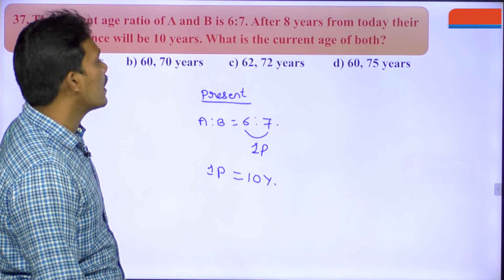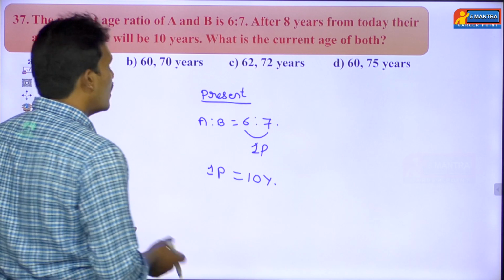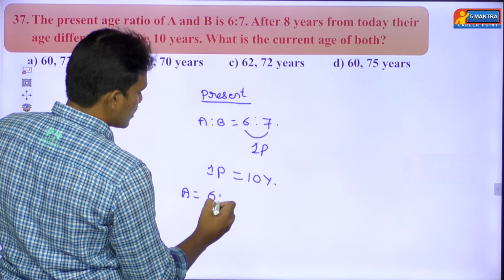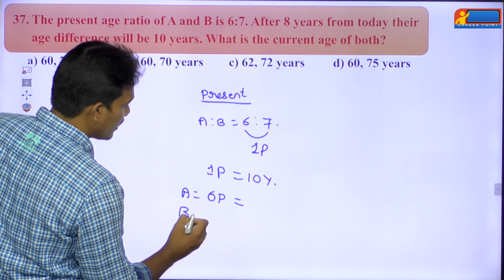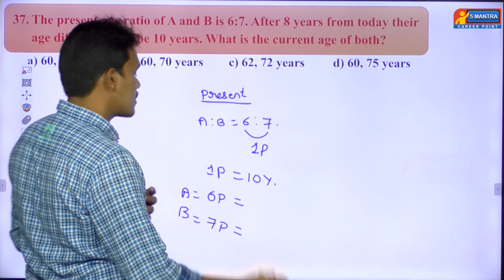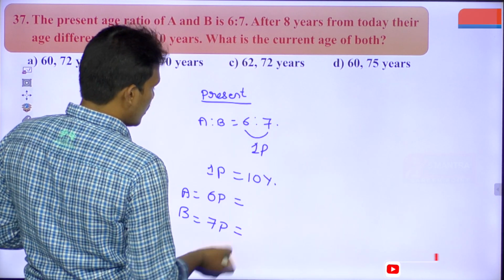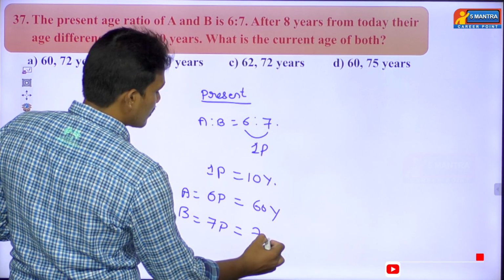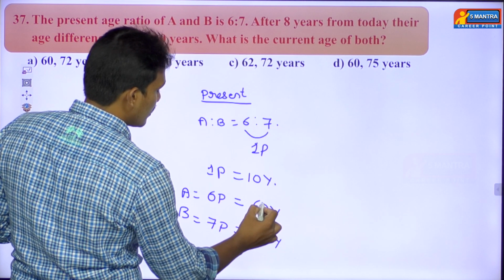What is the current age of both? Means present age of both. So for A there are 6 parts, and for B it is 7 parts. He's asking to find the value of 6 parts and 7 parts. So 1 part value equal to how many years? 10 years. So 6 parts value equal to 60 years. So 7 parts value will become 70 years.